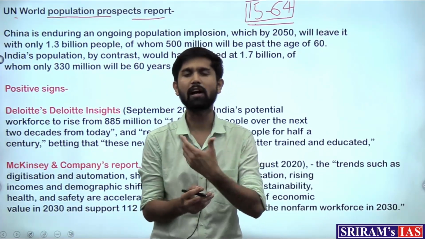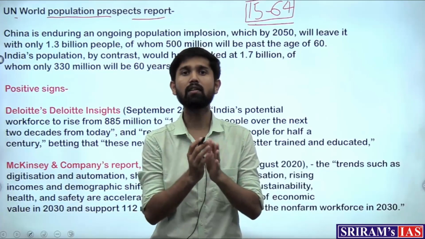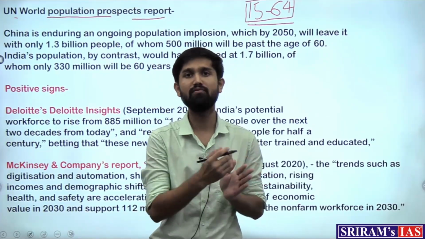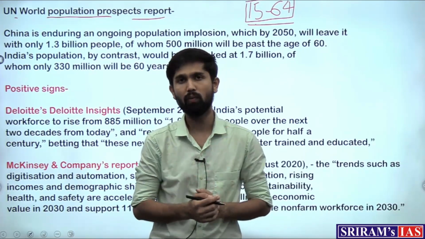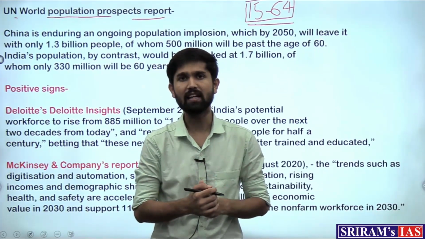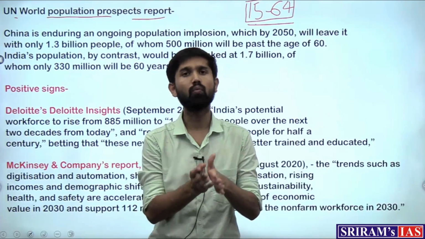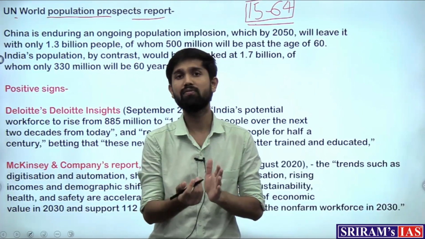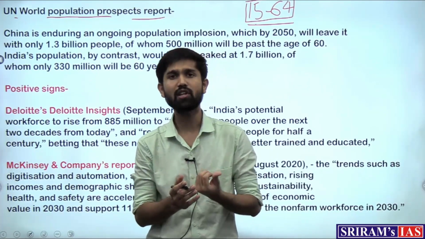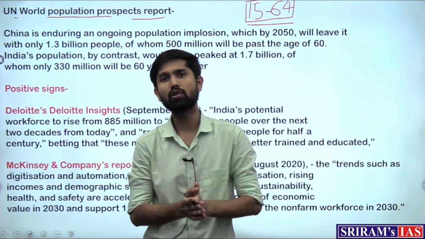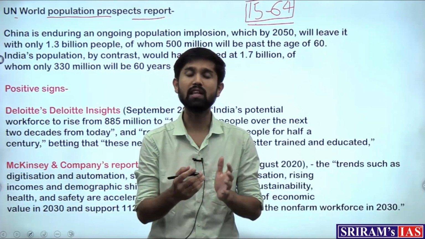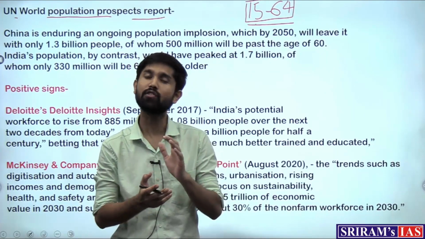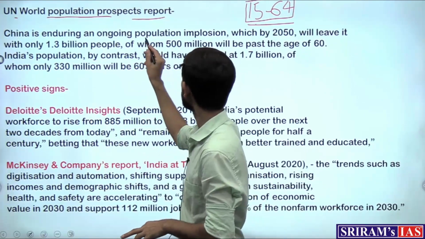This is a fact most of us keep hearing, but the case with China is not so, because the Chinese government had employed the one child policy back in the 1990s, with which the government had compelled the residents of China to have only one child. So due to this one child policy, after 20 years, rather than the population growing, the country is seeing a population reduction or a population implosion.